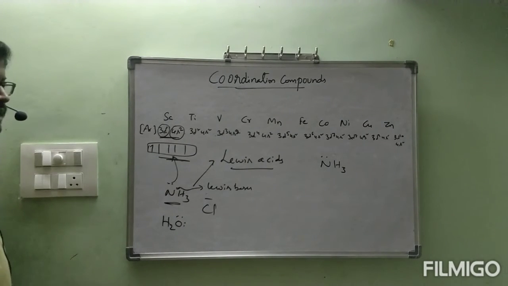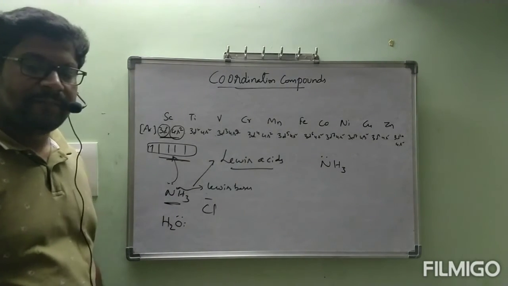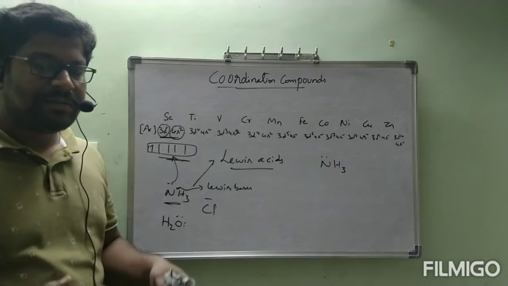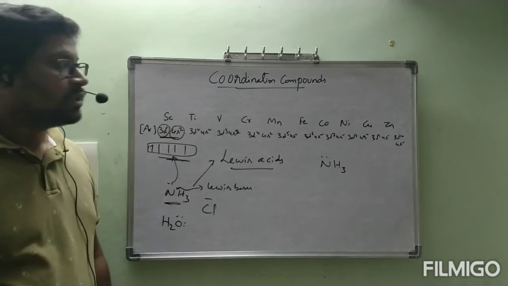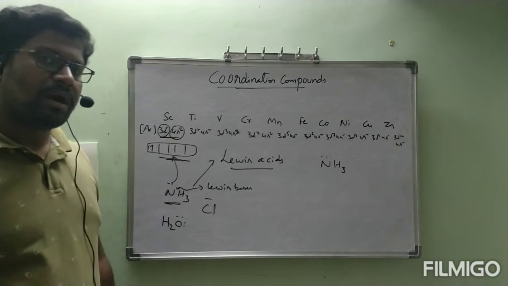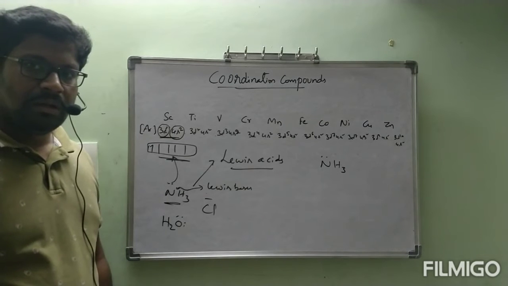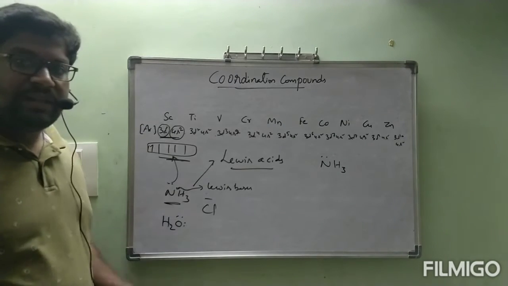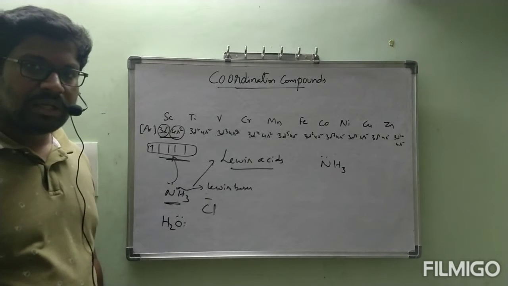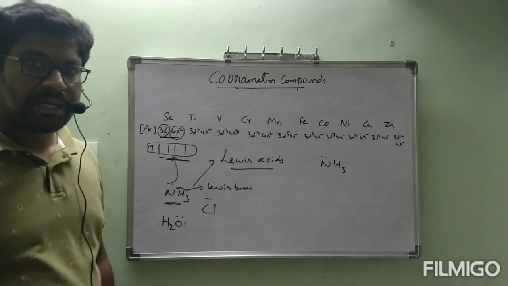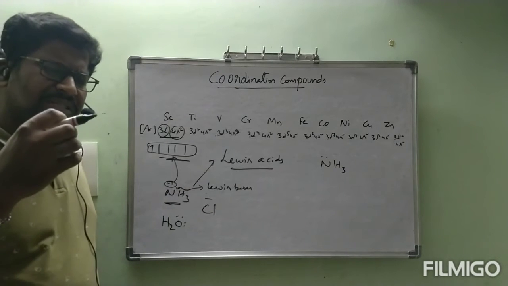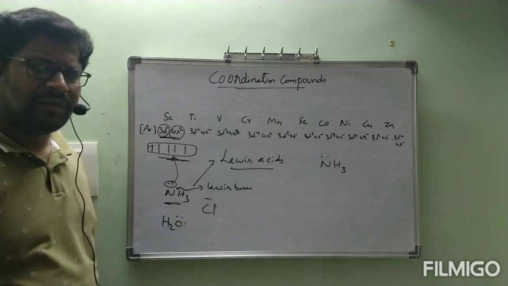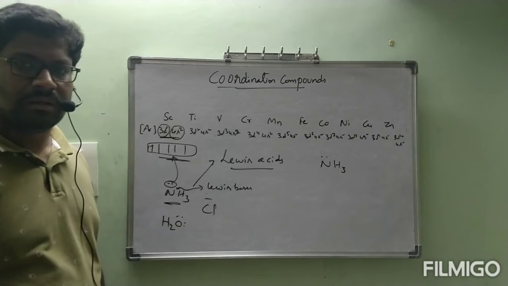The type of compounds which contain these are called coordination compounds. These are in a somewhat complex shape, that's why they are also called complex compounds. These coordination compounds are also called complex compounds. If they form a coordinate covalent bond, that is nothing but a covalent bond, but the complete electrons are donated by one side only. Coordinate covalent bonds are covalent bonds only, which cannot be ionized by water. Covalent compounds are not dissolved in water.